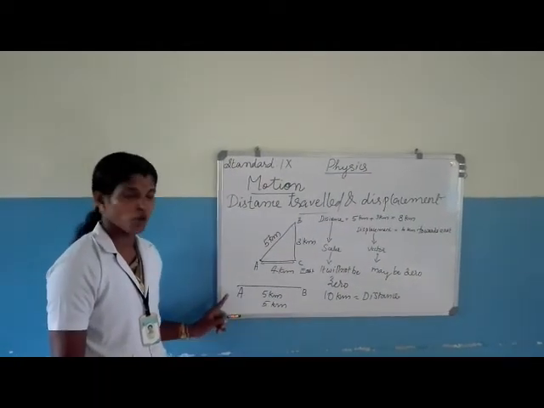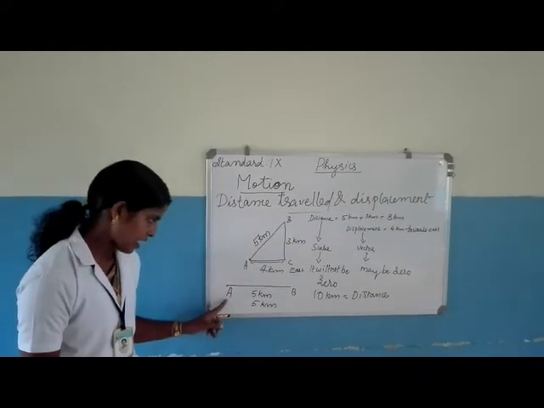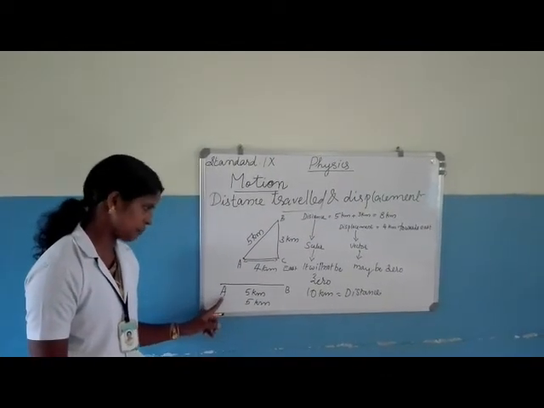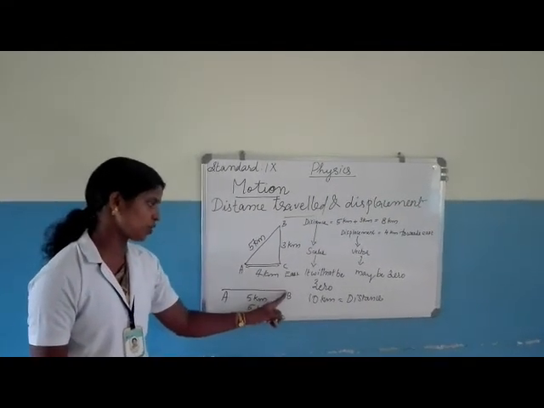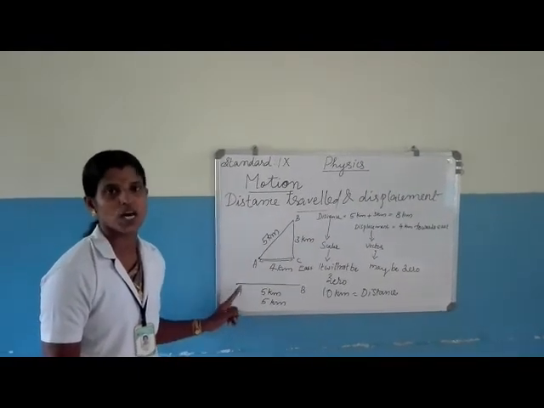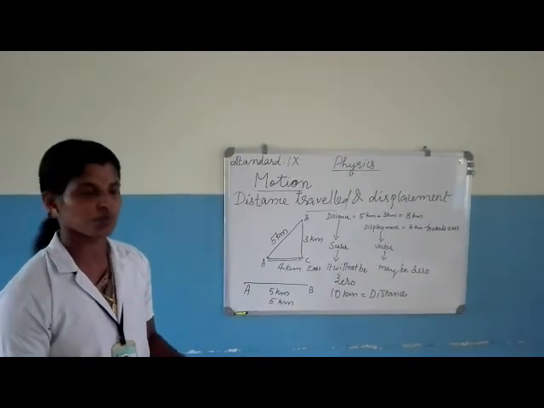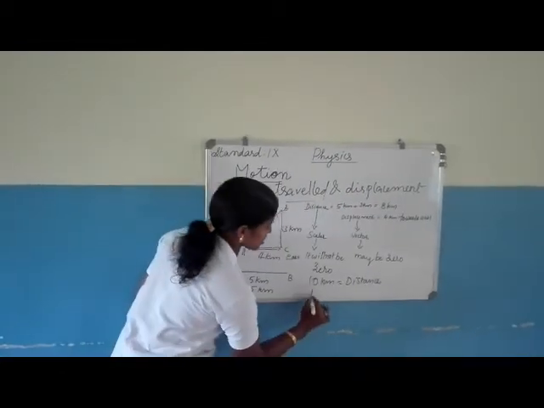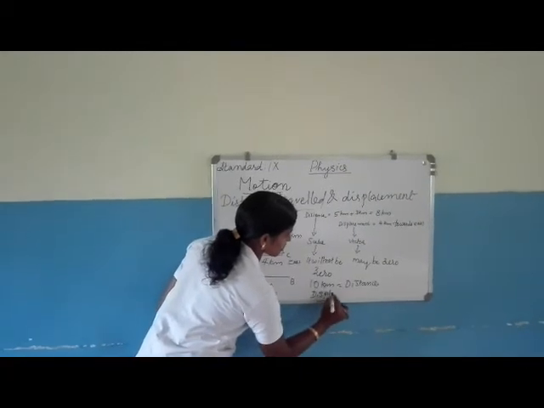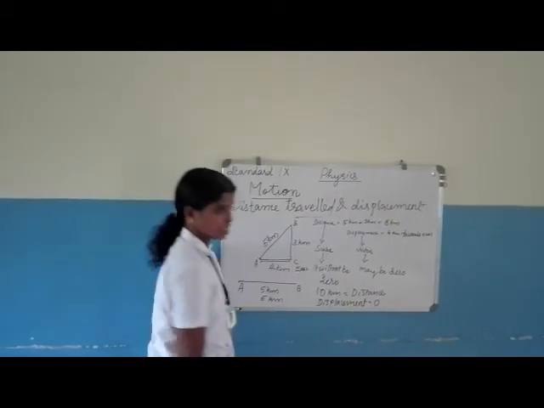Did the object change from its own position? No. The object was in this place and it moved to here, but now its final position is also at A. That means there is no displacement for the object, that is displacement is 0.